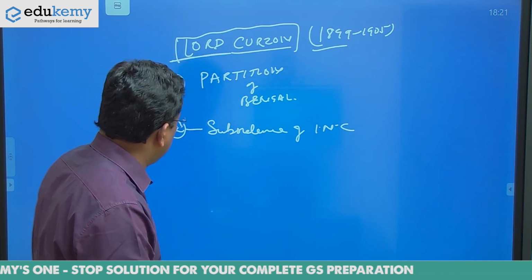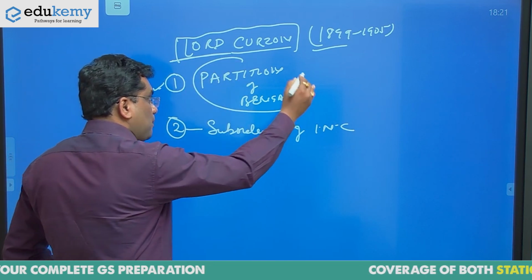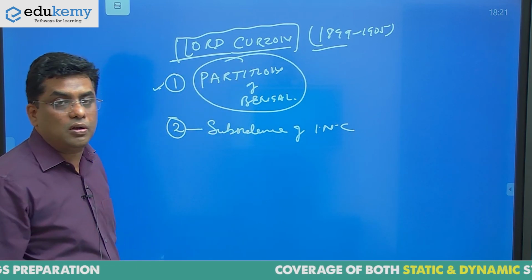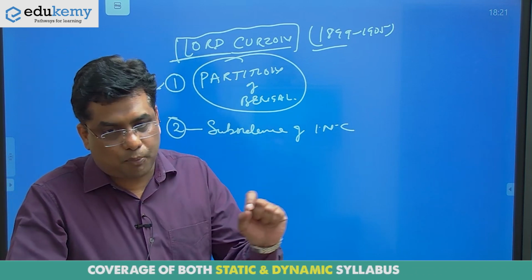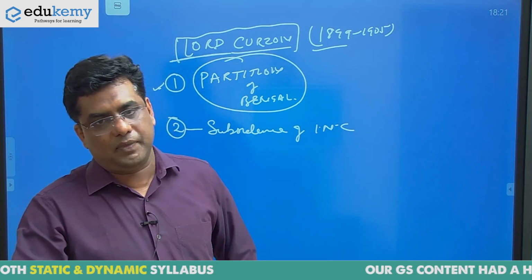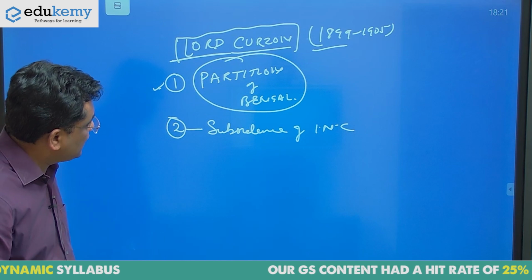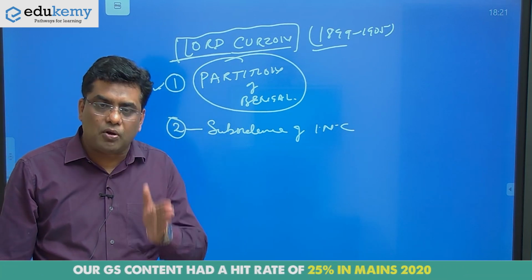So we can see here the partition of Bengal. Why did the British want to go for partition of Bengal? Because Bengal had become the nerve center of nationalism. Look at the point that you can categorically collect for the prelims: Bengal became the nerve center of nationalism.